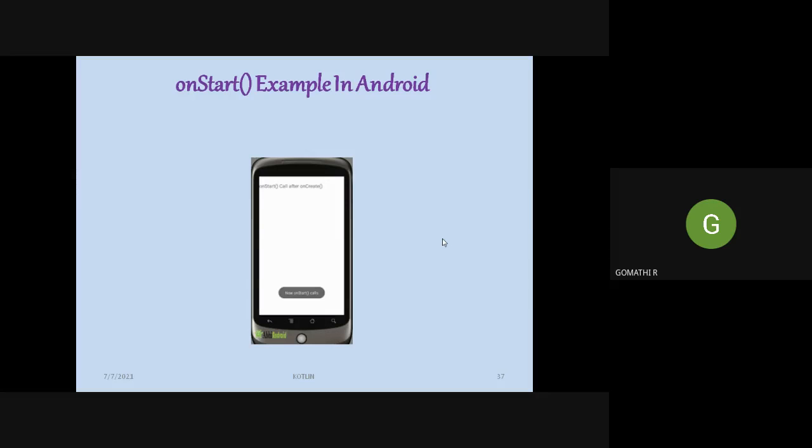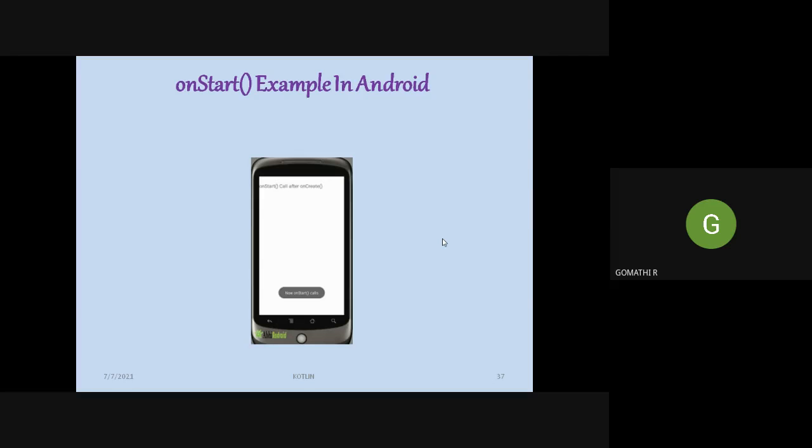Okay, so consider this mobile application. This is a simple mobile application they have designed, which will have an icon. When you click that application, it will just display a message to you. So in this mobile app, they have clicked the application. It is displaying a message: on start, called after on create. This is the message displayed to the user. So this message indicates that whenever you open an app, the on start method is called. The calling of that method itself is displayed as a message to the user. So this is an example.